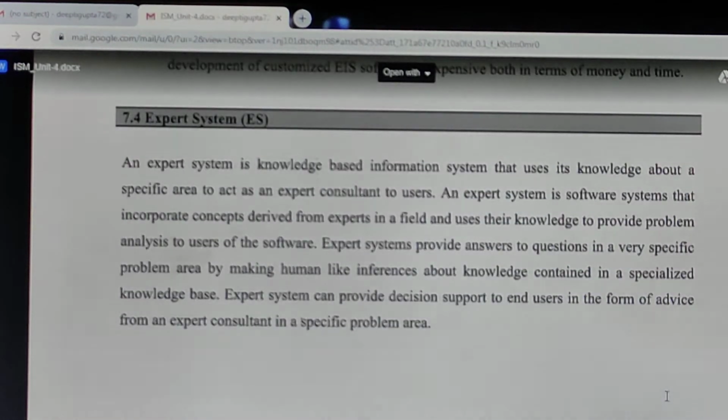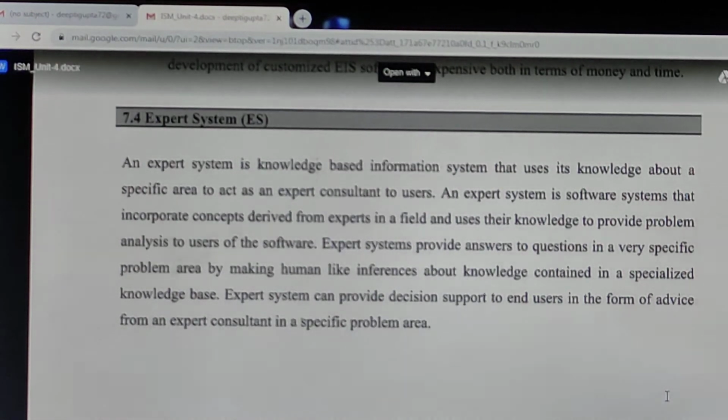Next is the expert system. An expert system is basically a knowledge based information system. You know who an expert is? Experts are basically the people who provide their advice, their suggestions regarding any problem, so that you can listen to their advice and take the decision wisely. Sometimes we don't have experts available every time. So what companies are doing nowadays is that they have started using the expert system.